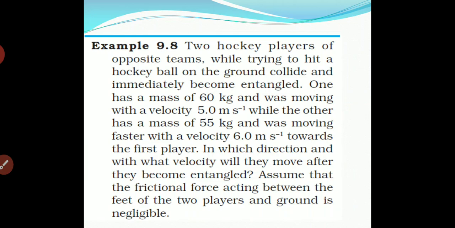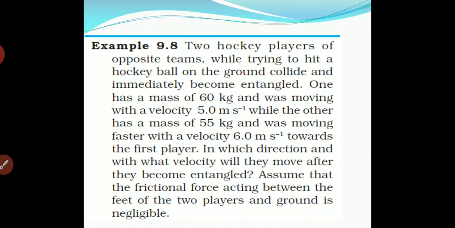Now example 9.8. Two hockey players of opposite teams, while trying to hit a hockey ball on the ground, collide and immediately become entangled. One has a mass of 60 kg and was moving with a velocity of 5 meter per second, while the other has a mass of 55 kg and is moving with a velocity of 6 meter per second.